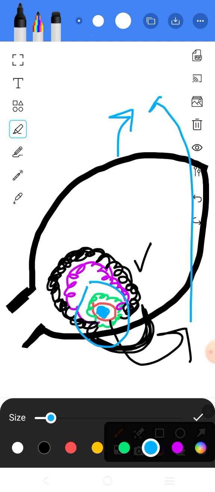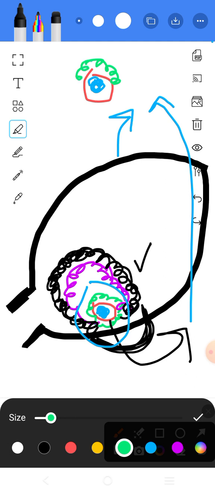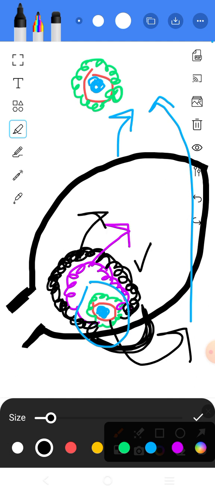Consider, I will draw it again here for you. This is the primary oocyte. Around it is the zona pellucida, and around it is the layer of the corona radiata. This structure is mainly released outside, and the remaining structure, which is in purple color and in black color, is retained inside the ovary, and this is mainly called the corpus luteum. And this structure that is released here is the ovum, and it will obviously go into the fallopian tube, and it will try to implant into the uterus if the sperm comes. But if the sperm doesn't come, then the ovum is destroyed and there is no implantation into the uterus, right?